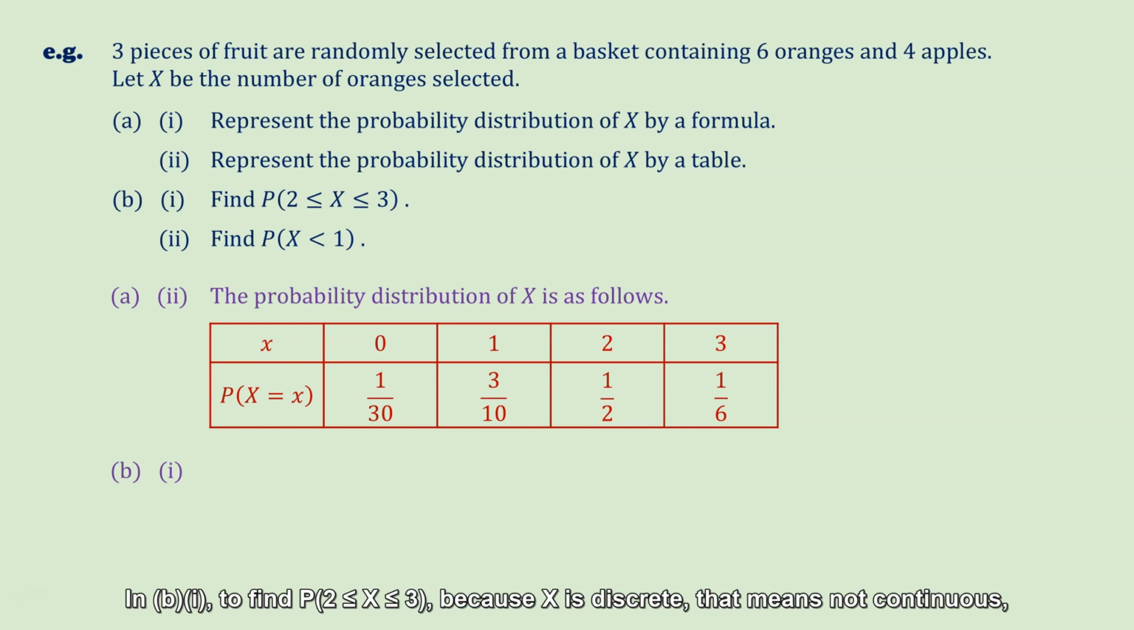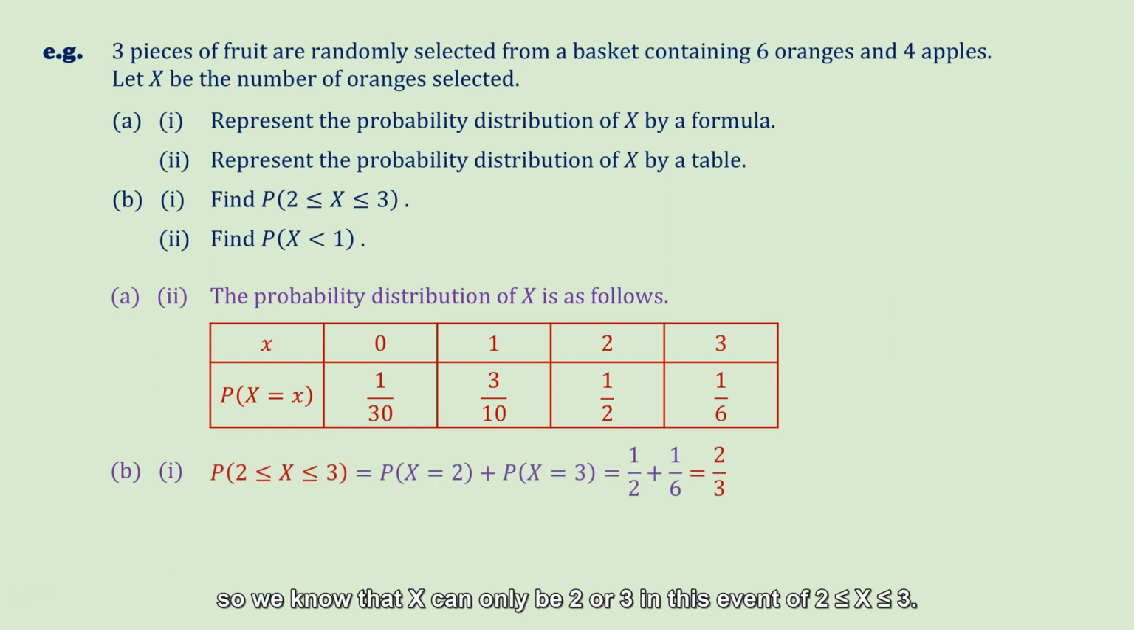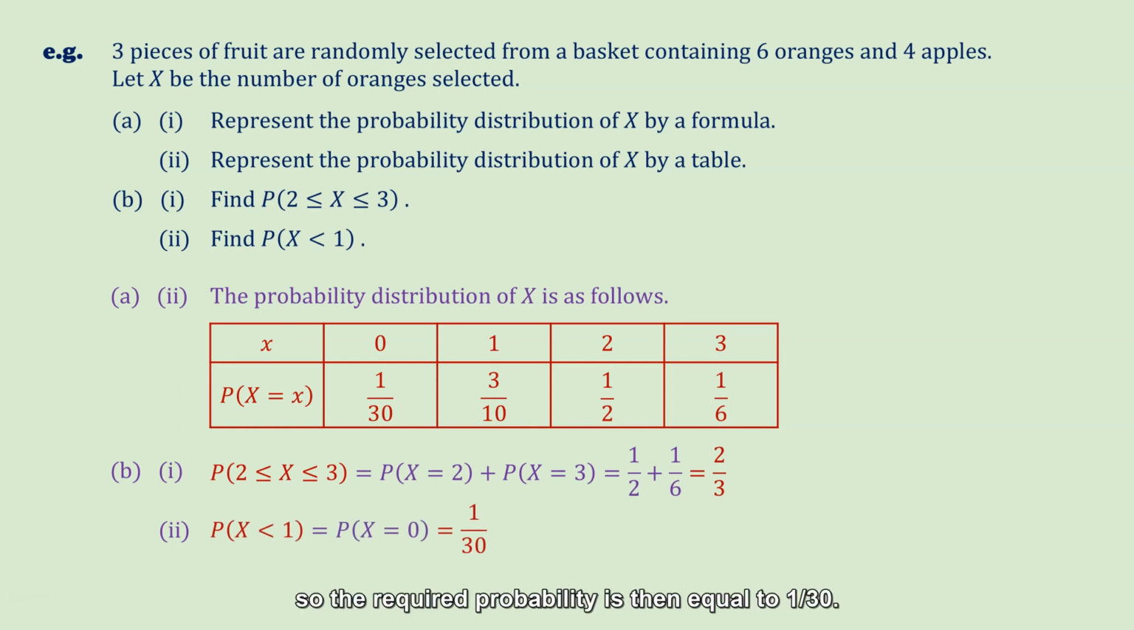In B1, to find the probability that X is greater than or equal to 2 and X is smaller than or equal to 3, because X is discrete, that means not continuous, we know that X can only be 2 or 3 in this event of X between 2 and 3. And therefore, by the addition law of probability, the required probability is equal to 2 over 3. In B2, to find the probability that X is smaller than 1, similarly, we know that X can only be 0, so the required probability is then equal to 1 over 30. This is how we can understand the basic concepts of random variables and probability distributions.